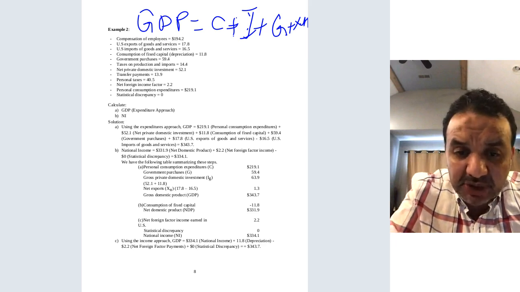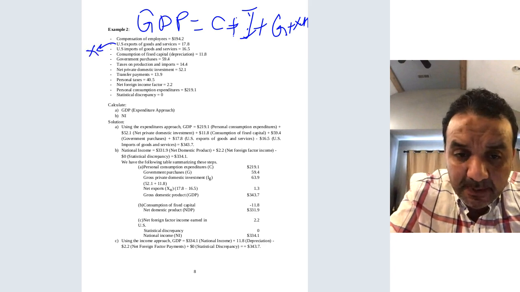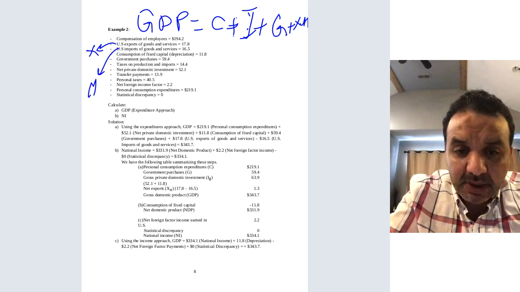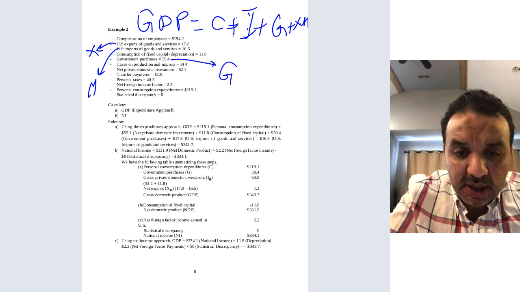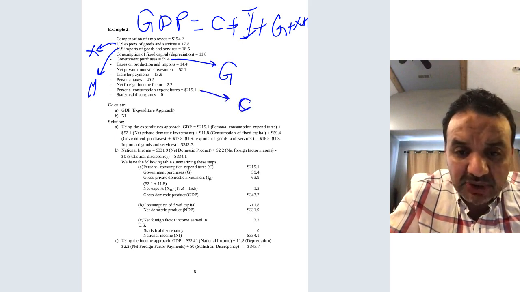So this is X and this is M. Government purchases, this is G. What else? Personal consumption expenditure, so this is C.